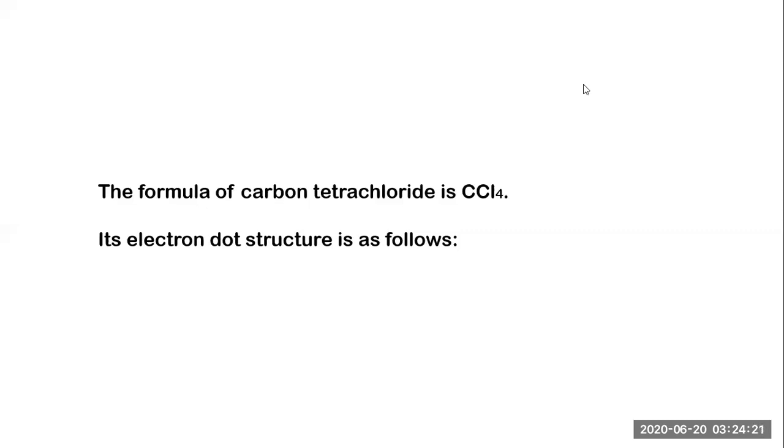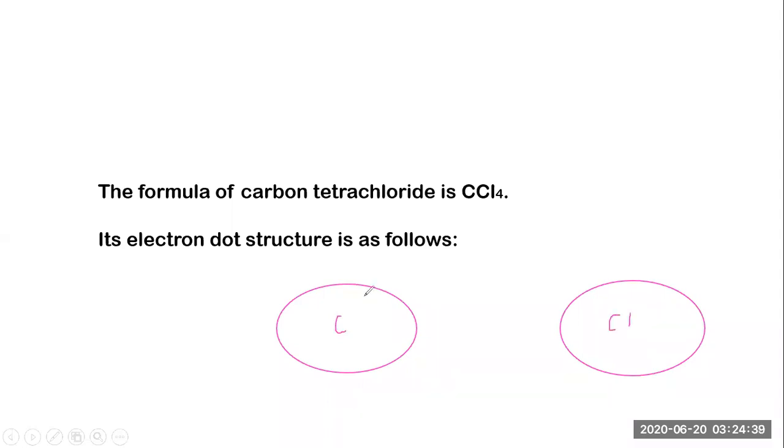Before we move ahead, I'm going to talk about the representation of things. This is a carbon molecule, this is the chlorine molecule. What is going to happen further? I'm going to talk in a very sophisticated manner here. So this is carbon. This is chlorine. As we know that carbon has 4 electrons in the outermost shell and chlorine has 7 electrons in the outermost shell. Chlorine requires 1 electron to fulfill its octet rule.